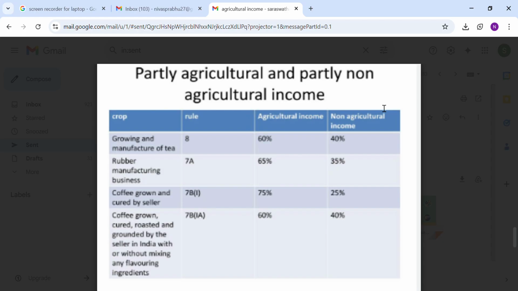Rubber: 65% is agriculture, 35% is non-agriculture. Coffee: 75% is agriculture, 25% is non-agriculture. Sometimes coffee is grown, cured, roasted and ingredients added. It is 60% agricultural income, 40% non-agricultural income.